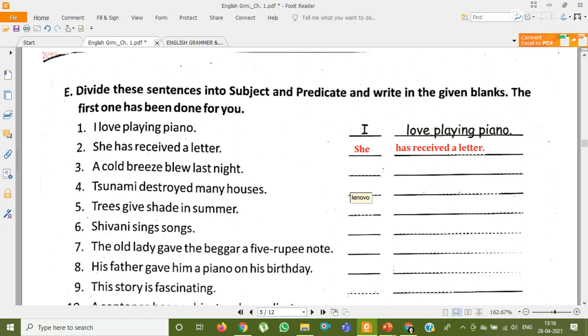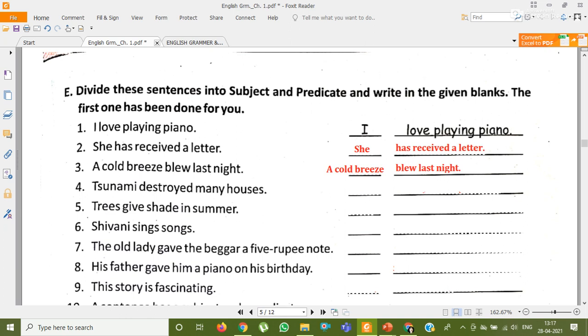Okay. So this subject will be a cold breeze. And how is the cold breeze? Okay, what it did? It blew last night. Okay, so here blew last night will be the predicate. Okay, a cold breeze is the subject.